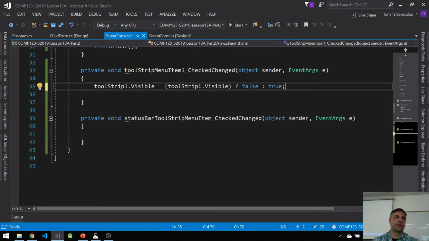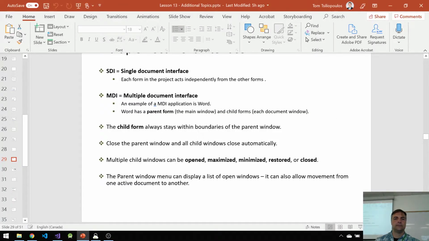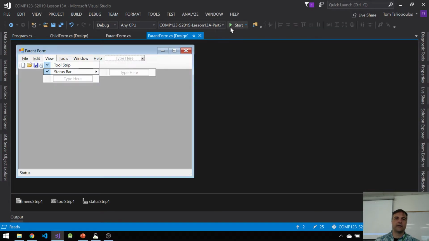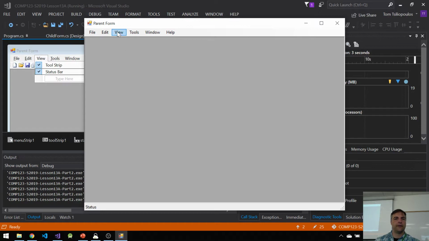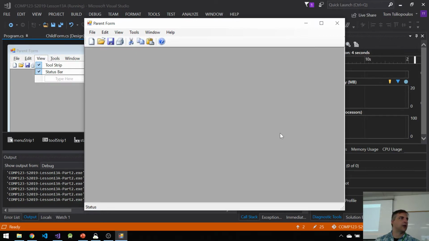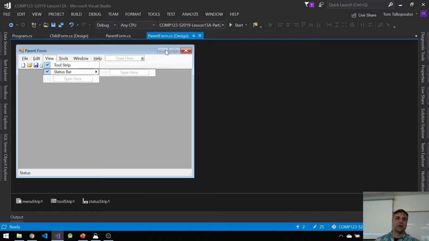Ternary operator, right? That's like saying if else. Let's try this and see if it works. So I'm going to go back to here and start this up. And again, if I go to view off, if I go to view on, I can turn items off and on, right?